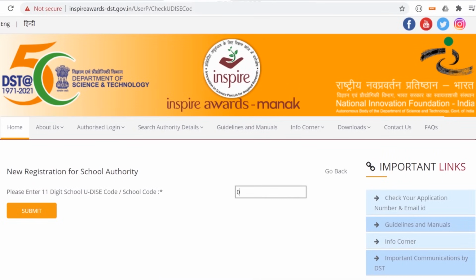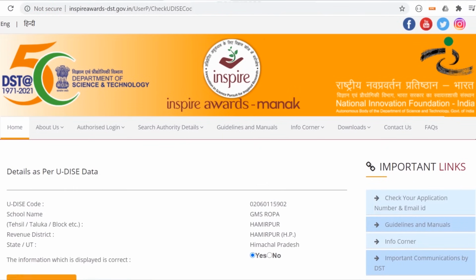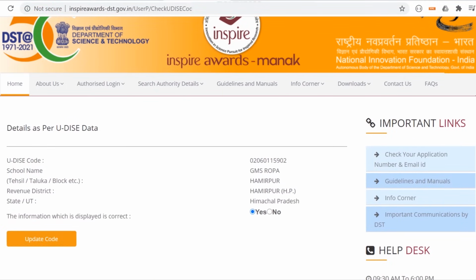For new registration of school authority, please enter 11-digit school UDISE code. 3 cases can appear. In first case, it will display the school information associated with UDISE code like school name, district and state.